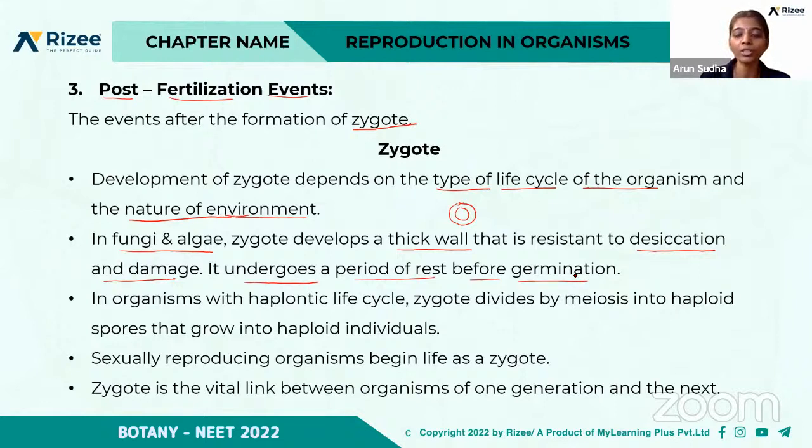So before germination, what happens? Here there will be a period of rest, that is, a dormant stage. How does it exist in the dormant stage? Due to the presence of this thick wall, right? So it prevents the damage.